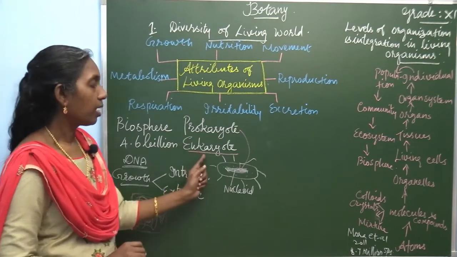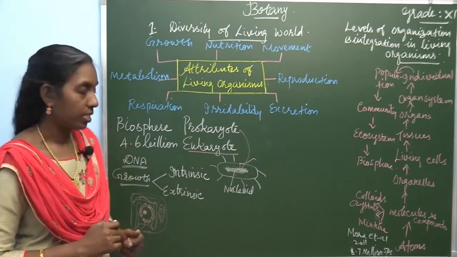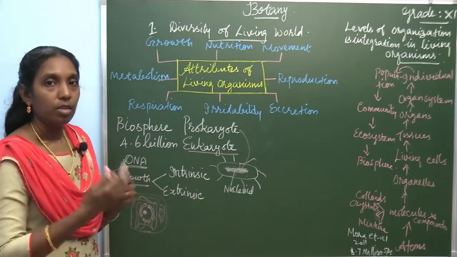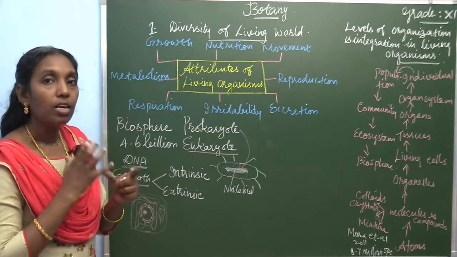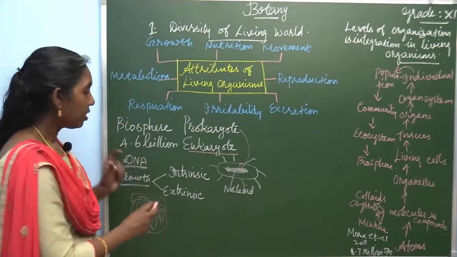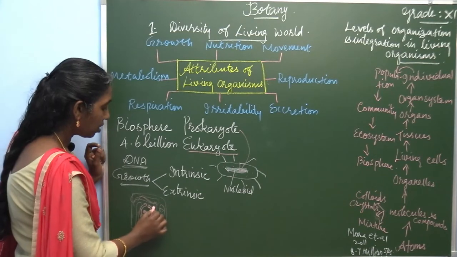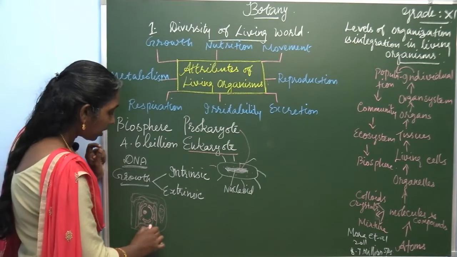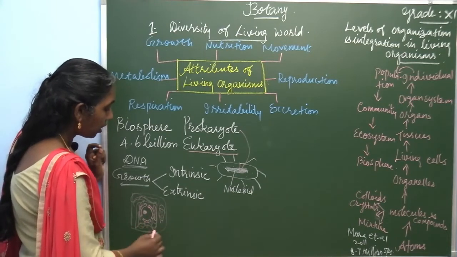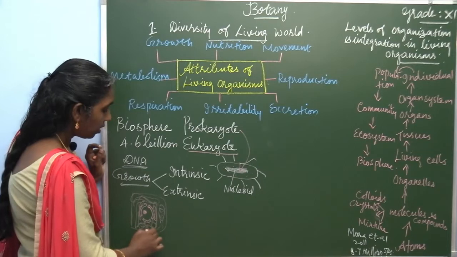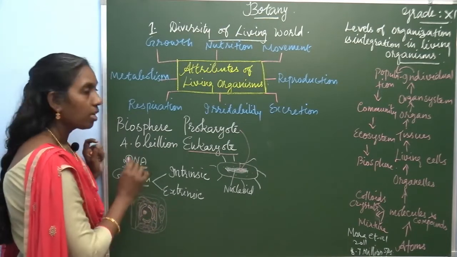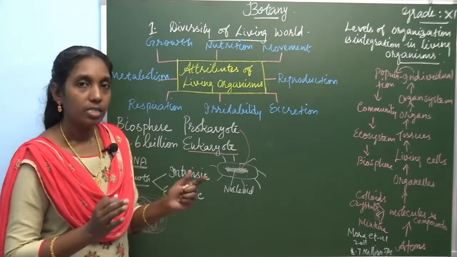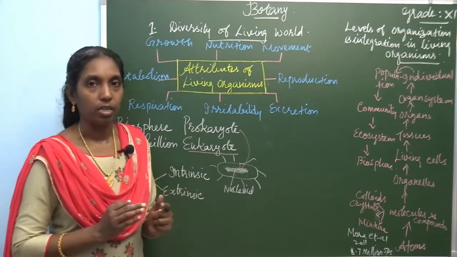This is seen in eukaryotic organisms. The mitochondria, chloroplast, and all the cell organelles are present within this. Here the nuclear membrane is followed by endoplasmic reticulum, which again consists of ribosomes. Here is mitochondria, then in the plant cell there is chloroplast, Golgi bodies. All these organelles are present in eukaryotic organisms. So, there is a difference between prokaryote and eukaryote.